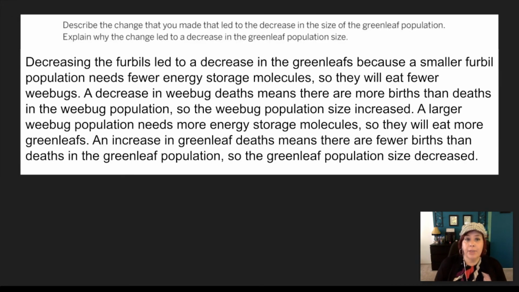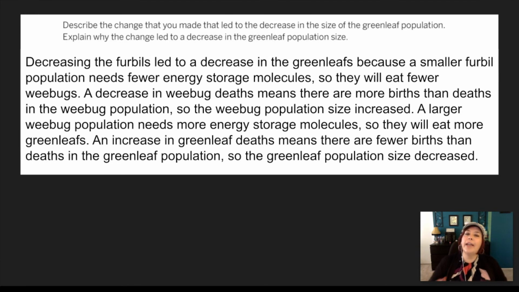So for my example, I decided to talk about the fir bills. And I said that decreasing the fir bills led to a decrease in the green leaves because a smaller fir bill population needs fewer energy storage molecules, so they'll eat fewer wee bugs. And then a decrease in the wee bug deaths means there's more births than deaths in the wee bug population, so the wee bug population size increased. A larger wee bug population needs more energy storage molecules, so they'll eat more green leaves. So there's more green leaf deaths, so an increase in green leaf deaths means there's fewer births than deaths in the green leaf population. So the green leaf population size decreased.